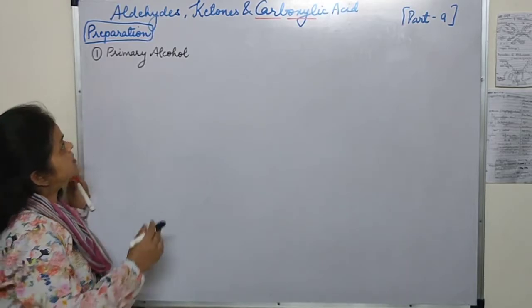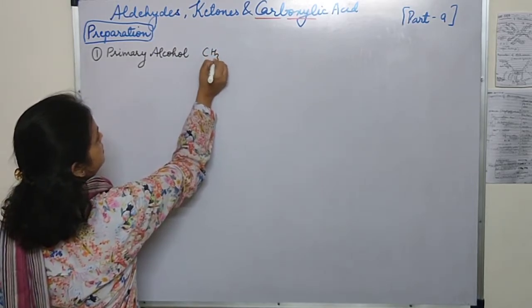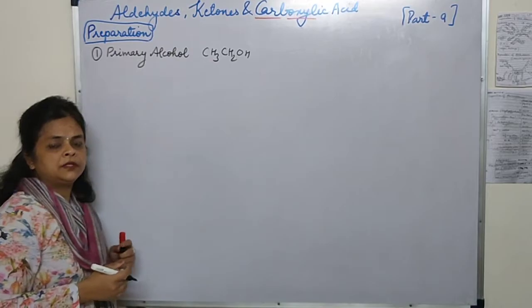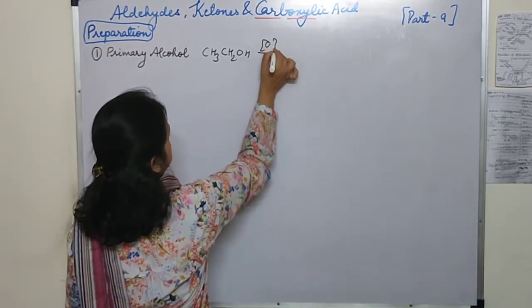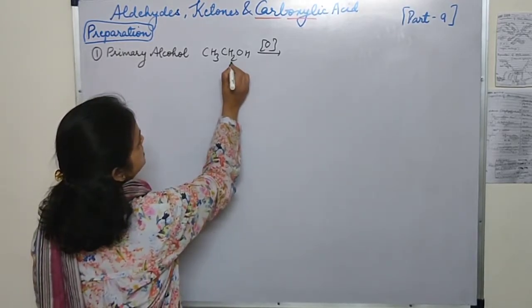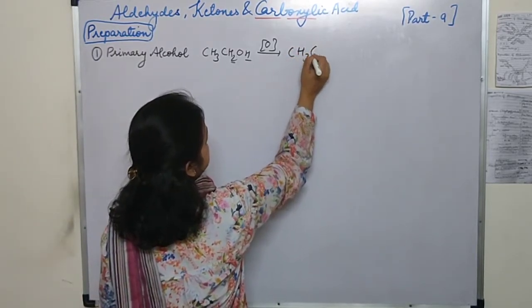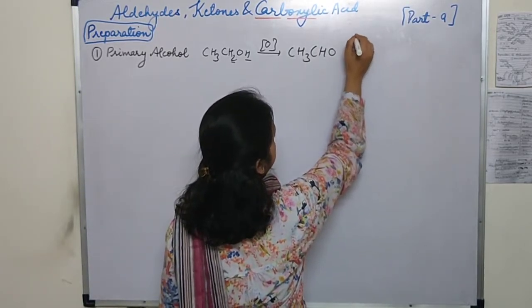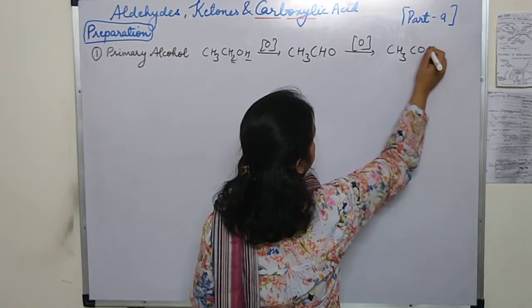Primary alcohol. Let's take the example of primary alcohol, CH3CH2OH. In the previous topics, we had discussed that on oxidation, in the first step, alcohol will get converted into aldehyde. So this H and this H will come out and it will form aldehyde CH3CHO. Now this aldehyde on further oxidation will form carboxylic acid.